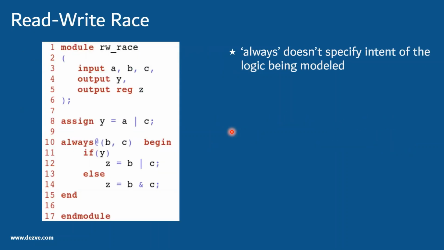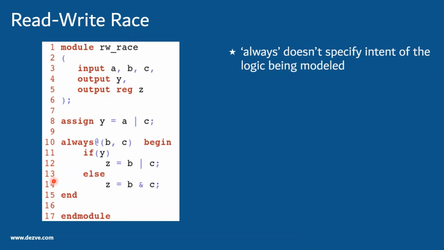So let us see what those ambiguities are and try to fix them. One of the ambiguities is the scheduling of the assign and always blocks. The Verilog LRM states that they happen concurrently and there is no fixed code order. So if you have coded like this, it doesn't ensure that line number 8 will be executed before the block of code at lines 10 to 15.